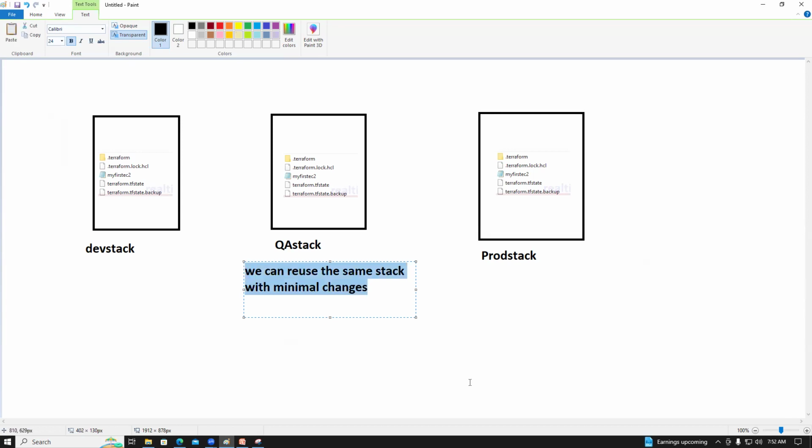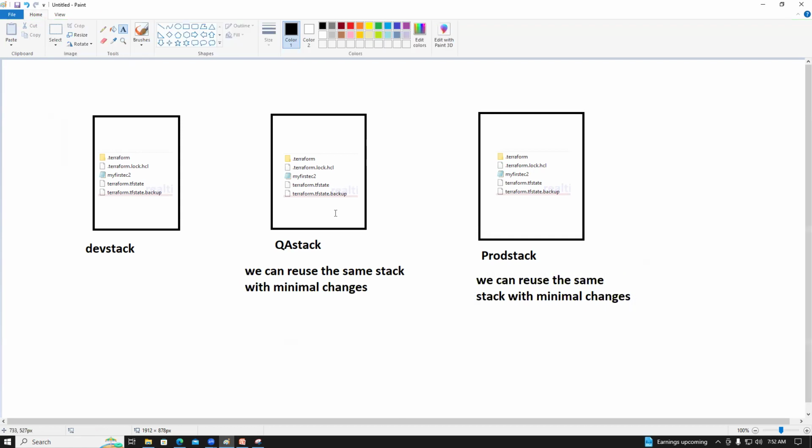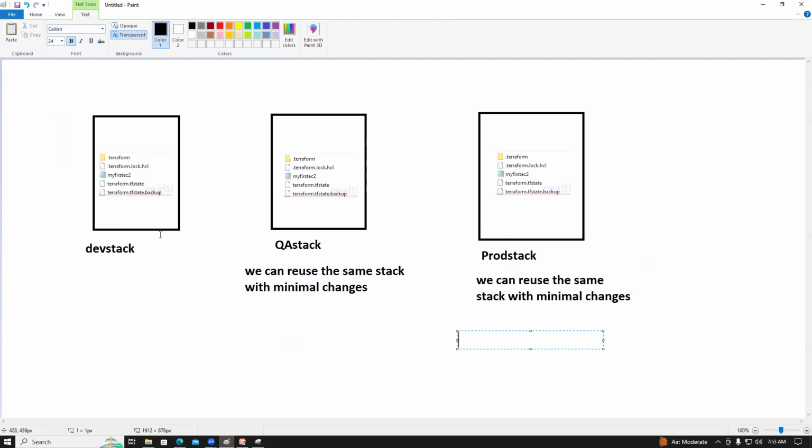Right, guys? So we can use the same code, and we can change it with minimal changes. Wherever the dev stack is there, we need to replace it with the QA stack or prod stack. For dev, we need small resources.